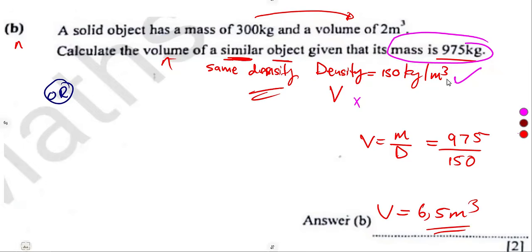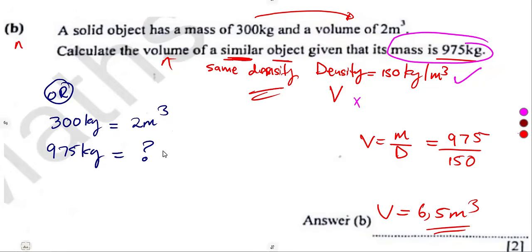The masses, they are part of the volume also. So if they are part of the volumes, we can simply equate them straightforward, guys. 300 kilograms is equivalent, its volume is equivalent to 2 cubic meters. What about that object that has got a mass of 975 kilograms? What will be its corresponding volume?